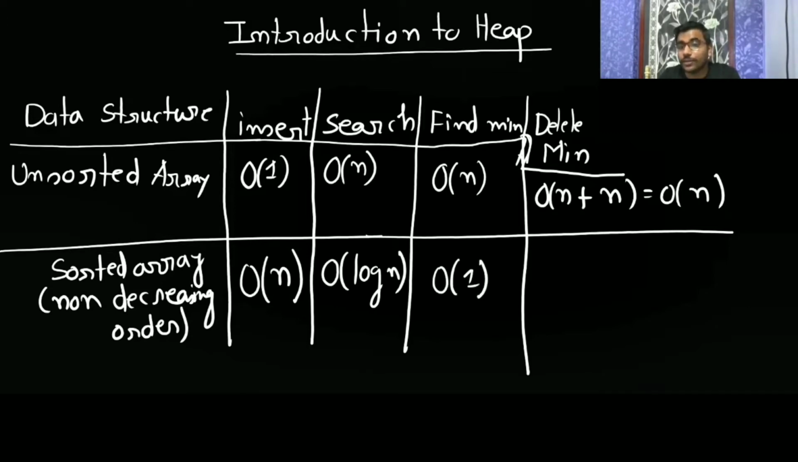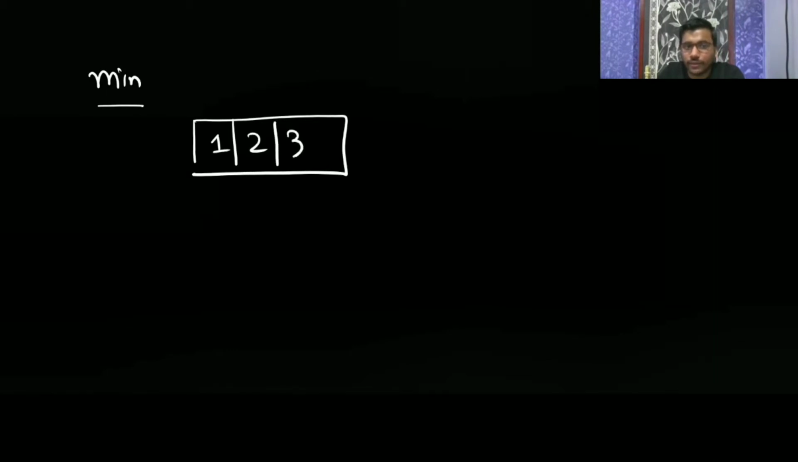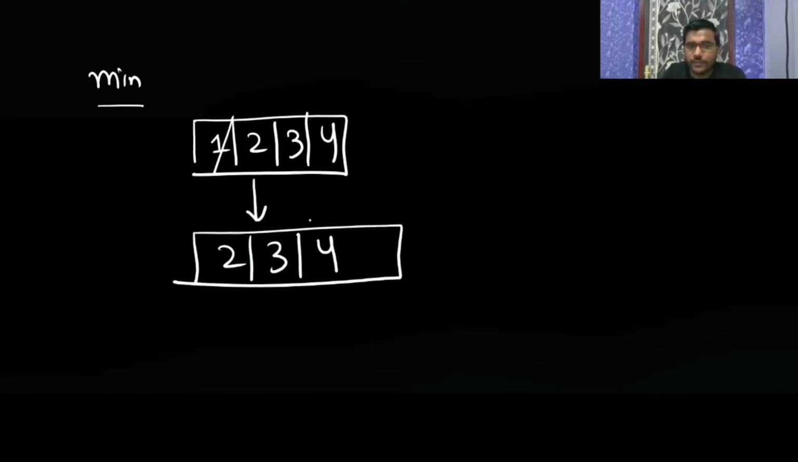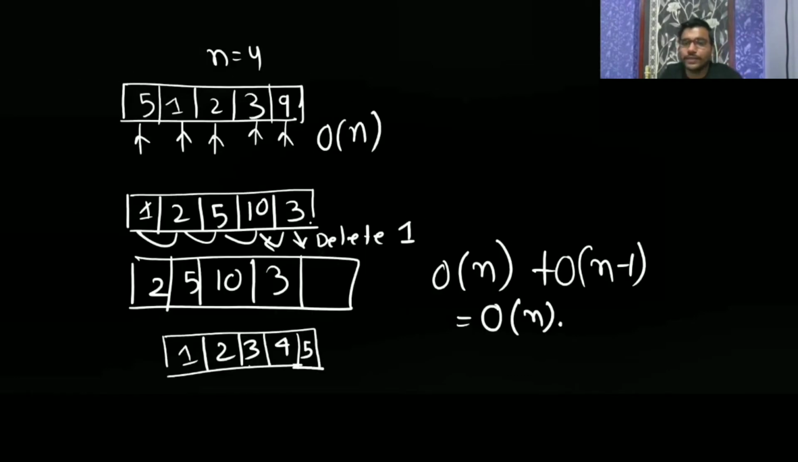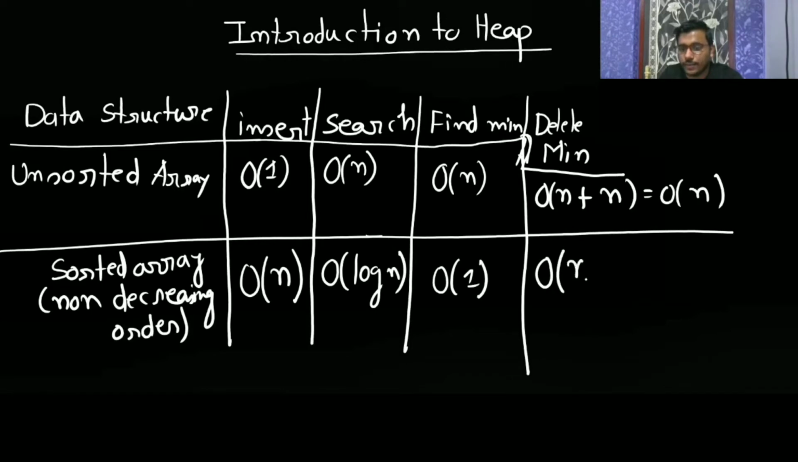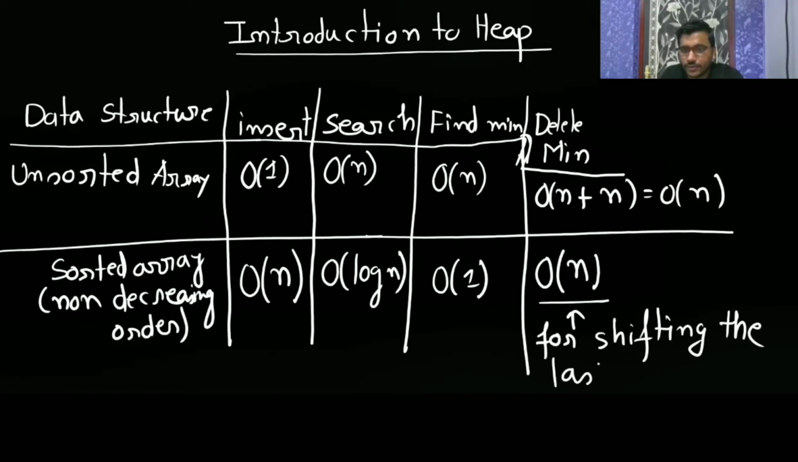Now here it's delete min. So after finding min, you have to delete it. After finding the min value, you have to move the remaining. Let us assume you have deleted this one, then this place will become vacant. So you have to move all the n minus 1 elements one step ahead. So for movement, it will take big O of n. Why are we requiring this? For shifting the last n minus 1 elements.